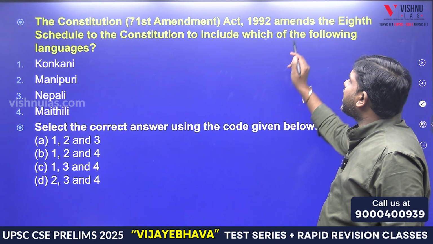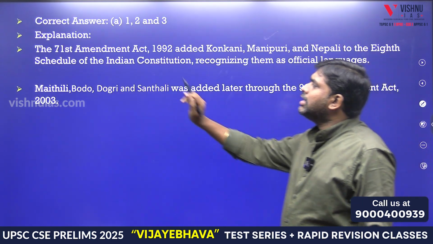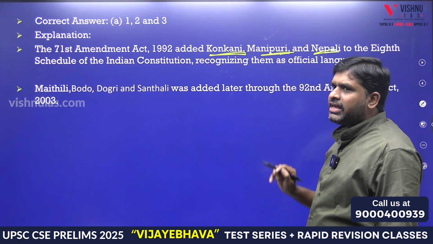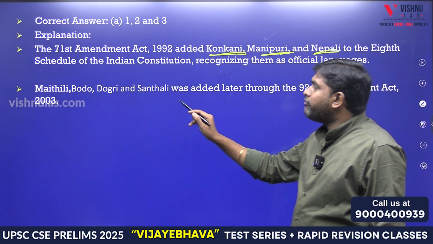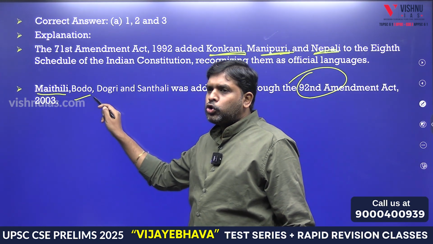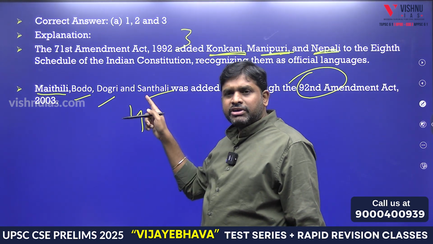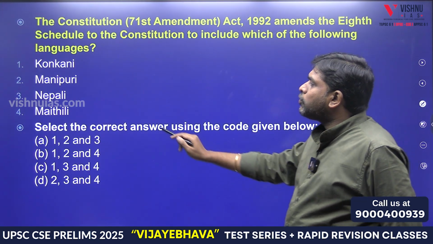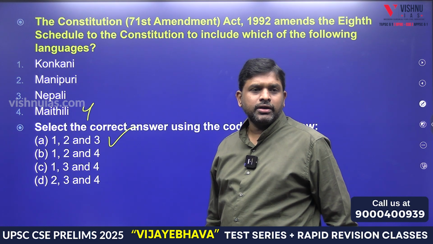The 71st Amendment Act 1992 amends the 8th schedule of the Constitution to include which of the following languages? So, 71st Amendment Act added Konkani, Manipuri, Nepali. Whereas 92nd Constitutional Amendment Act added Maithili, Bodo, Dogri and Santali. 71st added 3 and 92nd added 4. On this basis, the question was asked. So what is not added by 71st? Maithili is not added. So answer is 1, 2 and 3.